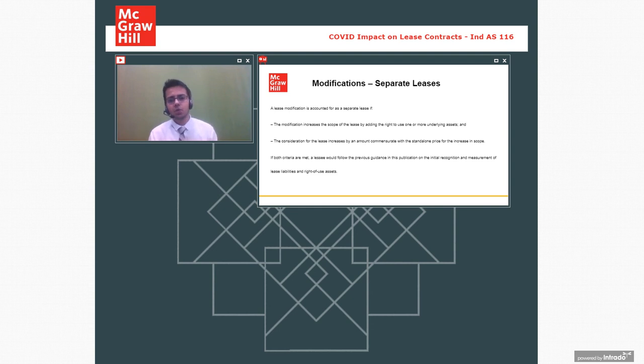They had reduced these rental amounts. Now the point is, are we going to revise the calculations that we had done to determine the lease liability? Do we need to revise those calculations? That is something that will be doubtful.